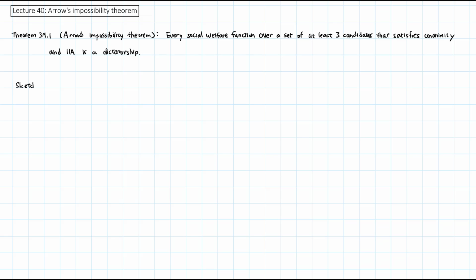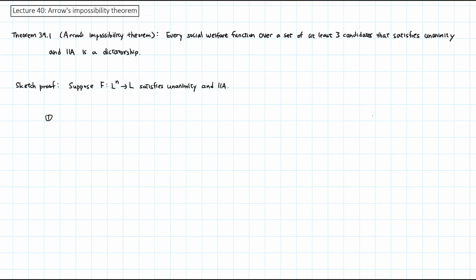We now give a sketch proof of this theorem. It is a nice proof, but also a little bit complicated. We will try to avoid the heavy notation that is necessary in the formal proof. And the proof will come in 4 stages. We first suppose that F is a social welfare function that satisfies unanimity and IIA.